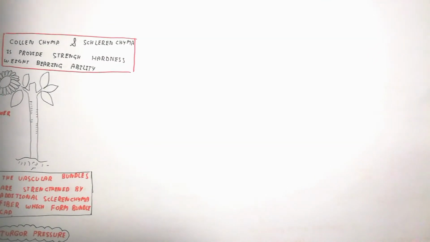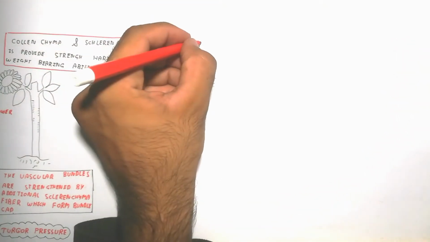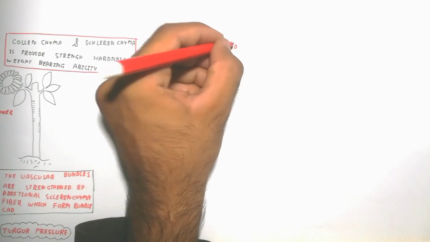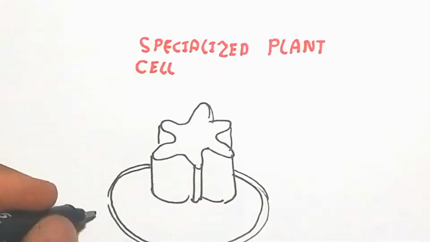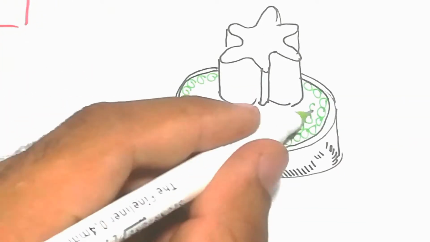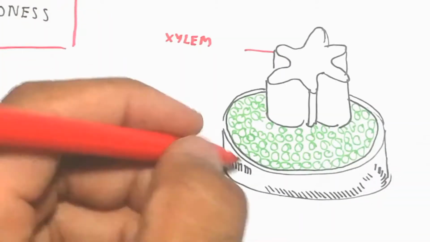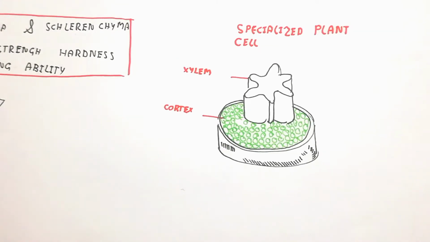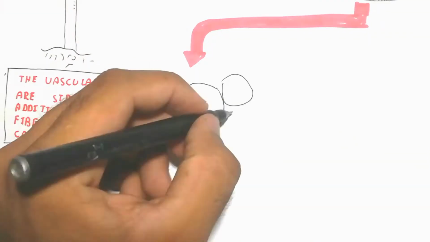The secondary xylem means the wood, so secondary growth is the making of wood. Here the specialized cells present are in the cortex. There is the cortex, and the upper layer of the stem is known as the bark, and inside is the xylem, which shows a star-like structure, which is the primary xylem, and further inside, due to secondary growth, is the secondary xylem.